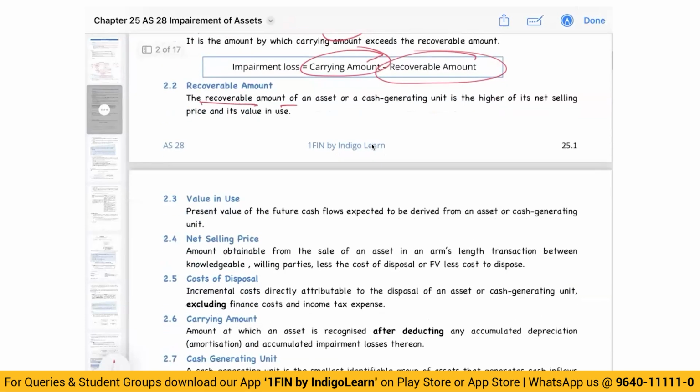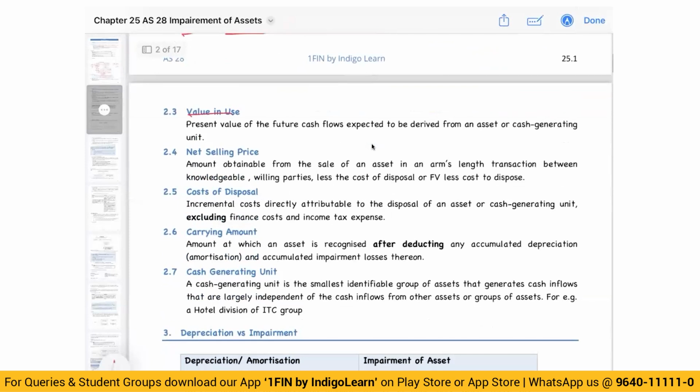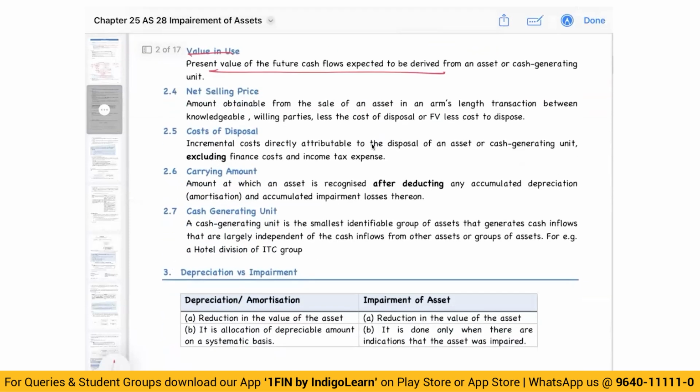Recoverable amount is the higher of its net selling price and value in use. Value in use is the present value of cash flows. Net selling price is the amount obtainable from the sale of an asset between knowledgeable parties in an arm's length transaction, less cost of disposal, or fair value less cost to dispose. Cost of disposal means the amount that you will incur to dispose of that asset. Okay, this is the concept of impairment.